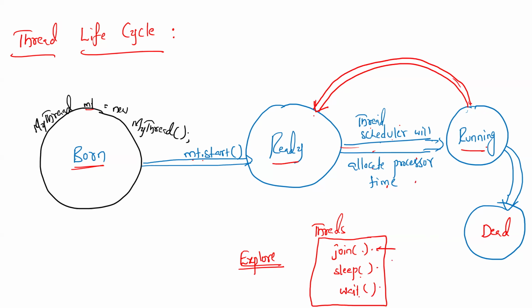Whenever you are using join or sleep or wait, I'm just giving an overall idea. Once it is dead, how can it be pushed to the ready state directly? It has to be born again, right? That's why only from running status to ready status can some transitions happen. From running state to ready state, again back to running state, and so on. Once that entire process is over, it will come to the dead state. That is about the thread life cycle.